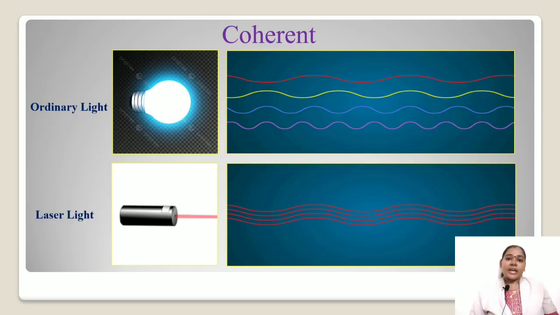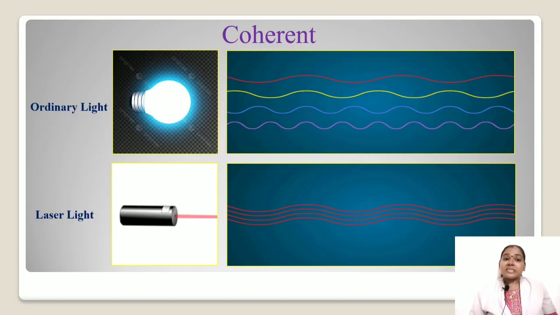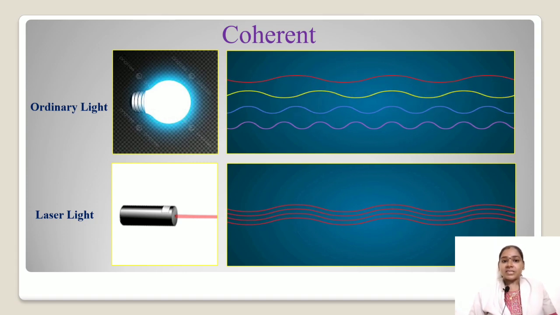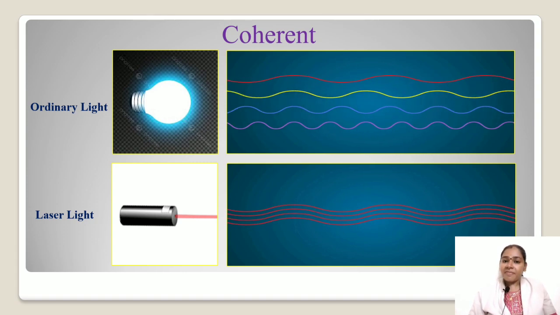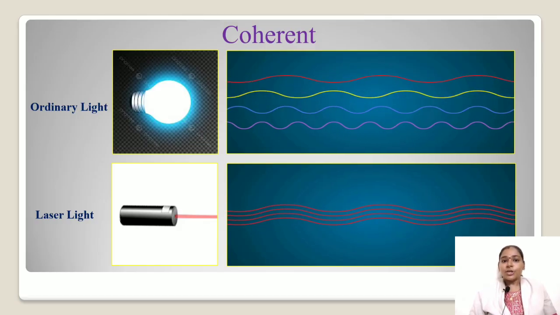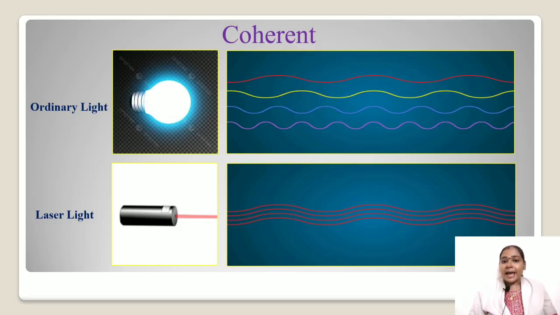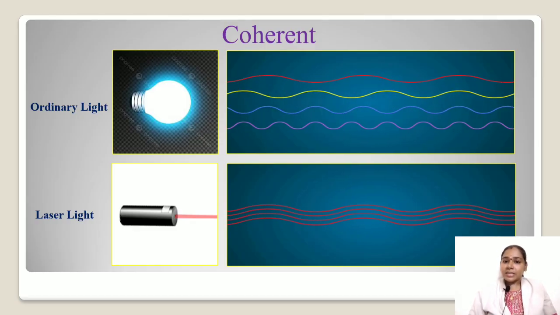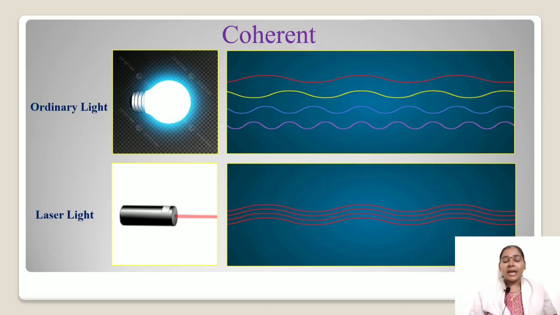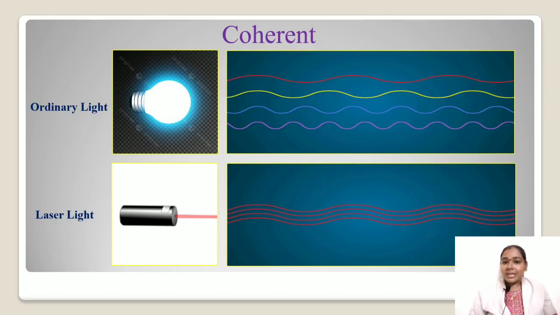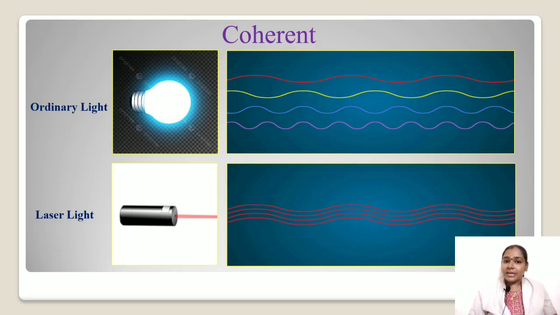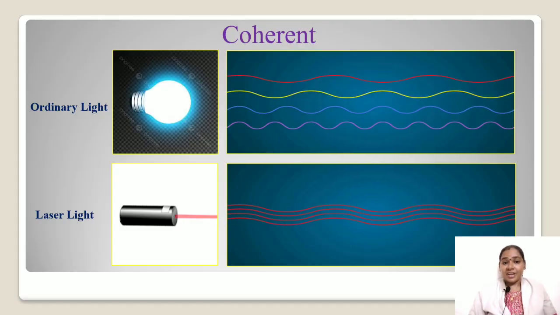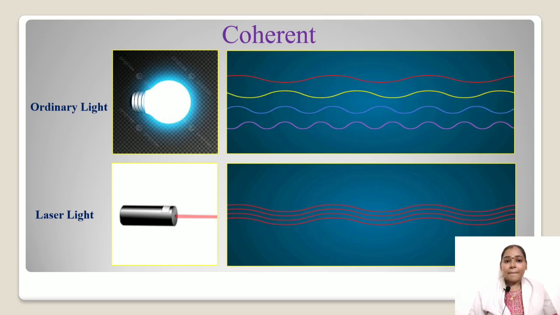Another superior property is coherence. It means highly coherent. The light emitted from a laser consists of wave trains. These wave trains have the same frequency, phase and direction. So they are coherent. Laser light has a high degree of coherence. The coherence of laser emission results in extremely high intensity and hence more power. So these important properties make the laser light superior to other conventional light sources like flame, sunlight and ordinary bulb.